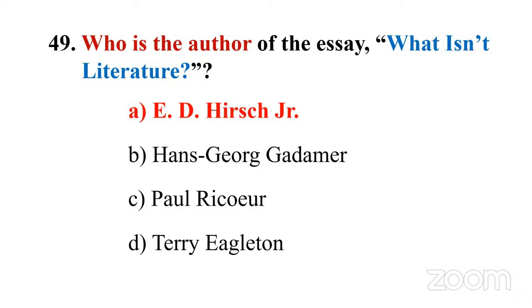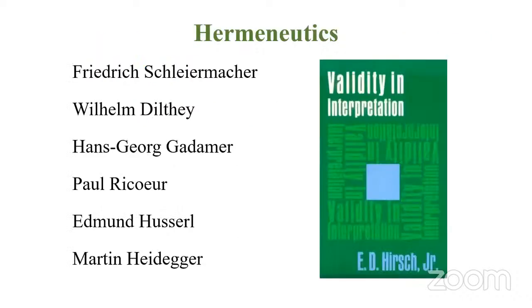Then what is the context? Even if we can't answer this time, at least we know the context so that we can be prepared for the next exam. What is the commonality between these 3 thinkers? They are all associated with a school of thought, or a kind of movement, called a school of criticism called hermeneutics. What is hermeneutics?